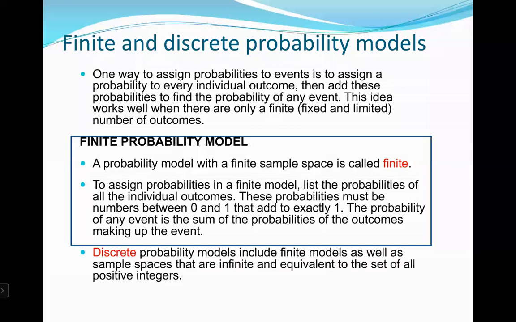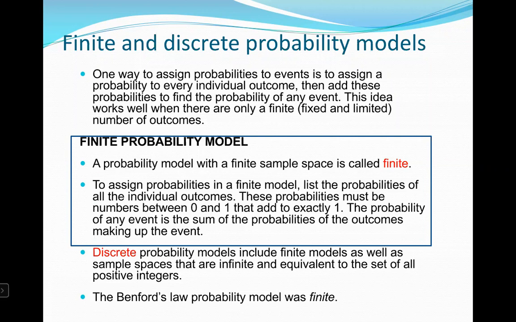Discrete. Discrete probability models include finite models as well as sample spaces that are infinite and equivalent to the set of all positive integers. The Benford's law probability model was finite. So discrete covers both finite models and whole number type information, right? So equivalent to the set of all positive integers. Those are like whole numbers.